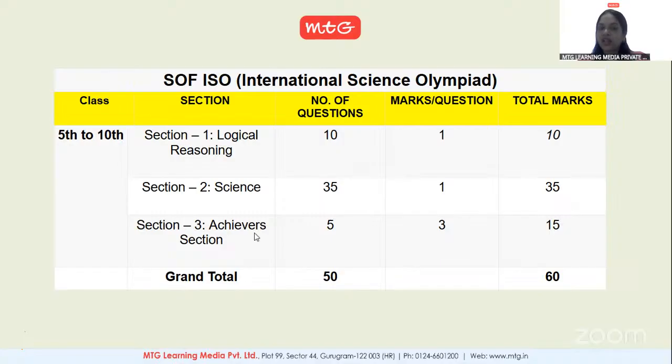And the achiever section again, which is very important. There will be 5 questions asked and each question carries 3 marks, students. So the achiever section consists of 15 marks. So overall marks are 60 and the total number of questions asked is 50. I hope it's clear, everyone. So 5th standard students, this is for you.